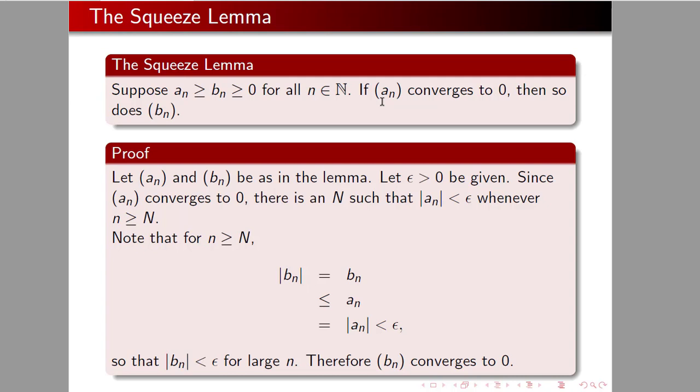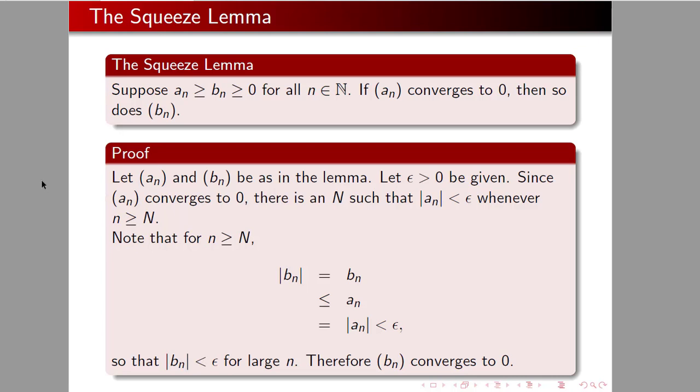Since AN converges to 0, there is a capital N, so that the absolute value of AN is less than epsilon whenever n is greater than or equal to capital N. And the absolute value here is superfluous. We don't need it. I'm just kind of trying to adhere to form because we could be considering AN minus 0 in absolute value, to make it fit the form of the definition.